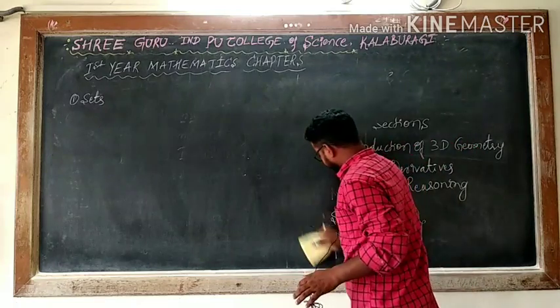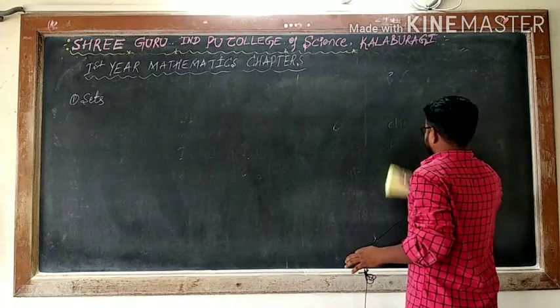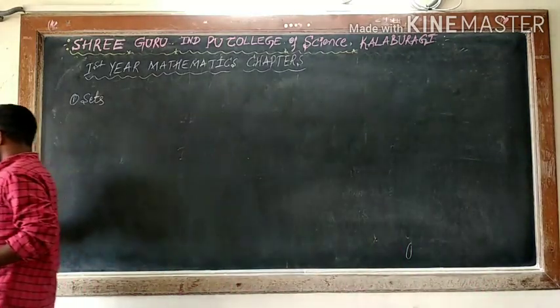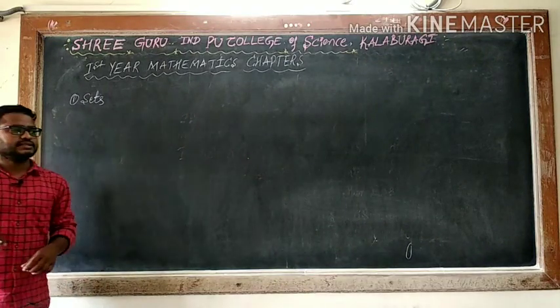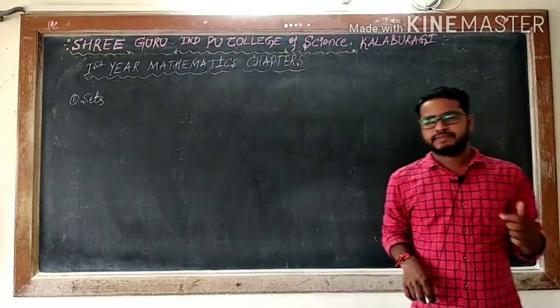When we are focusing on the exam point of view, this chapter's weightage is 6 marks.